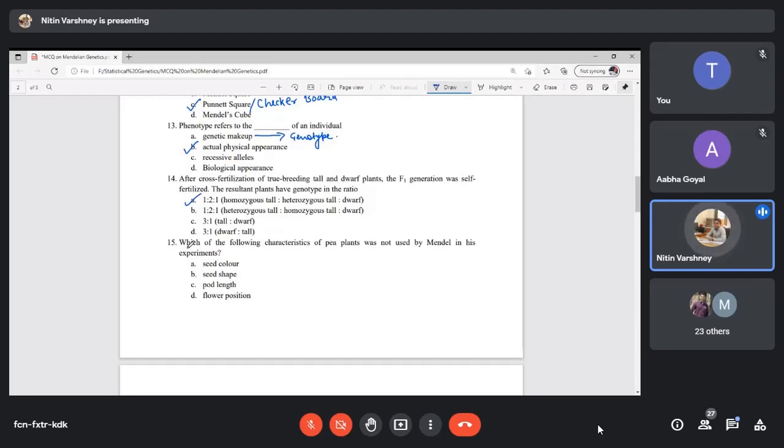Which of the following characteristics of pea plants was not used by Mendel in the experiment? Pod length. Exactly. So what were the seven characters? Seed shape, seed color, flower position, pod shape, pod color, and flower color. There are two characters of flowers, color and position. Just remember it like that.